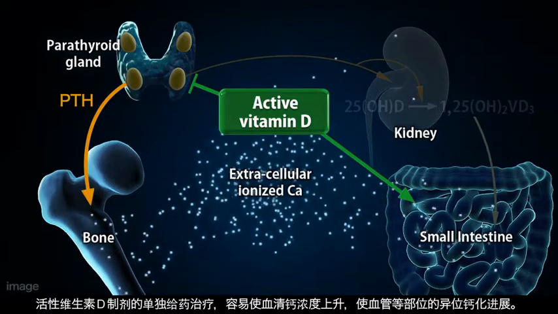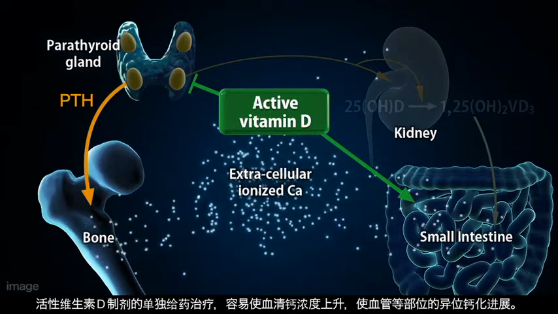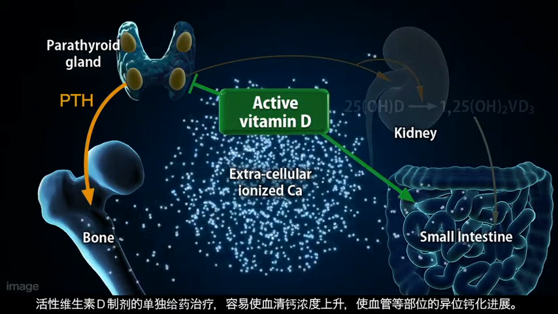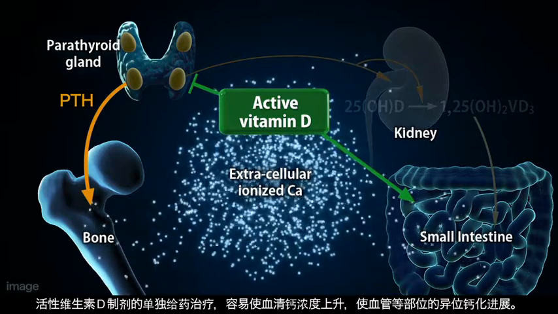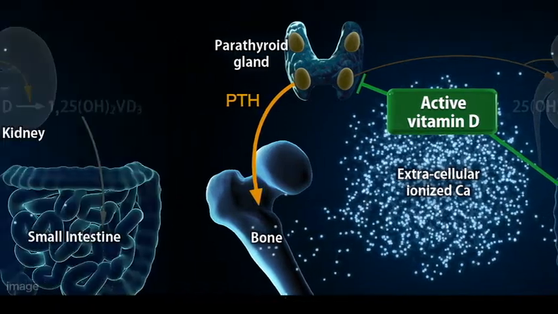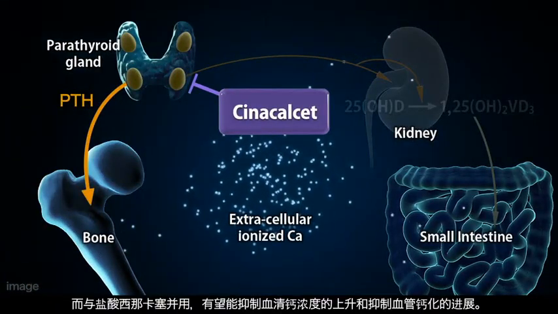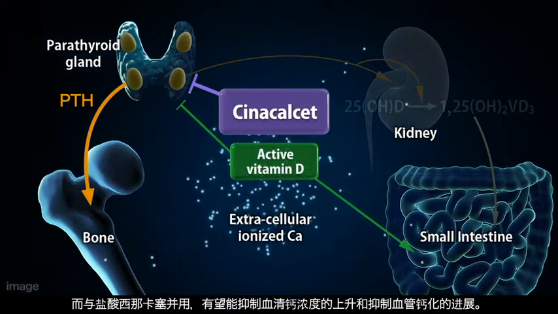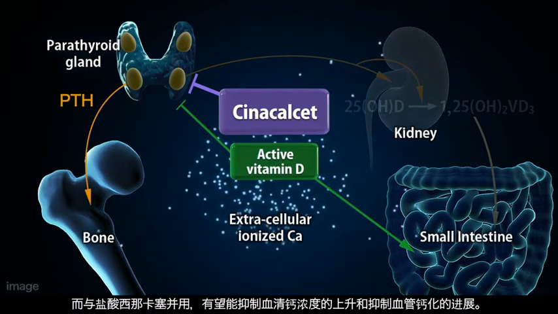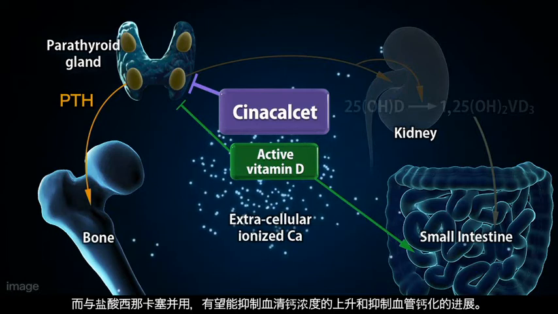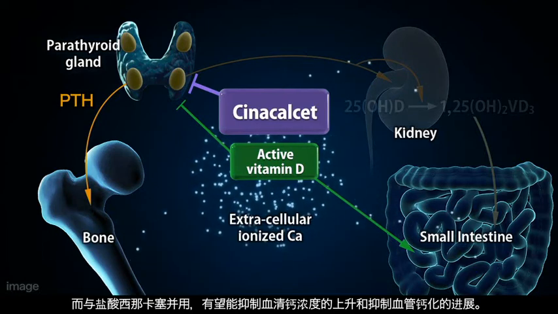With the use of active vitamin D monotherapy, serum calcium concentration increases easily and may lead to ectopic calcification within blood vessels. Combination use with cinacalcet is expected to be able to suppress vascular calcification because combined administration can suppress serum calcium concentrations.